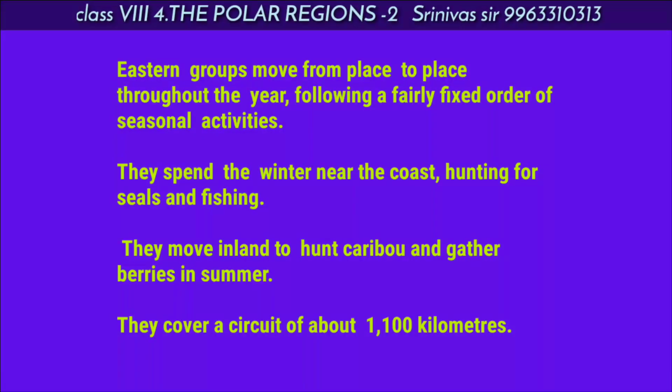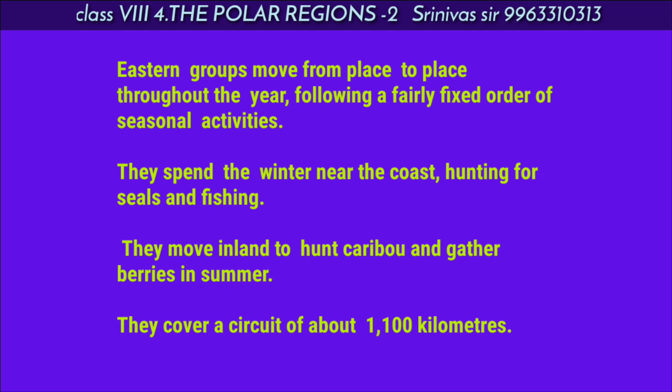Eastern groups move from place to place throughout the year, following a fairly fixed order of seasonal activities. Some moments ago in this lesson, we discussed that the climate is very cold. During the winter season, the water bodies turn into ice, so there is a scarcity of food.